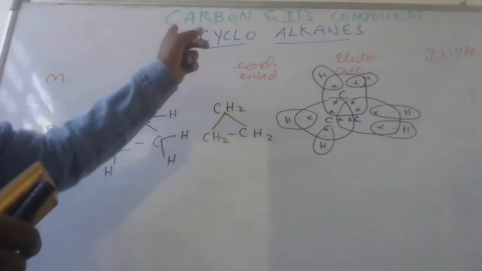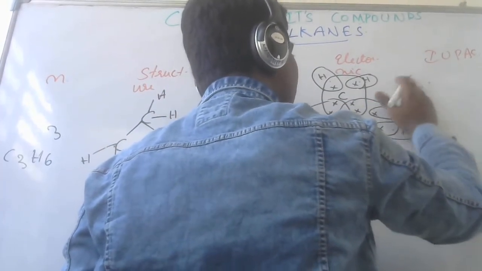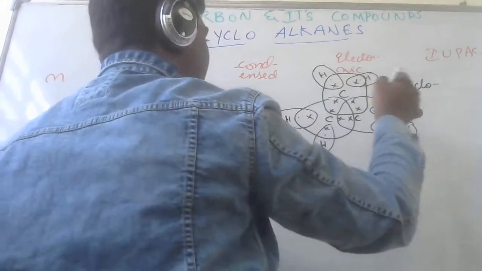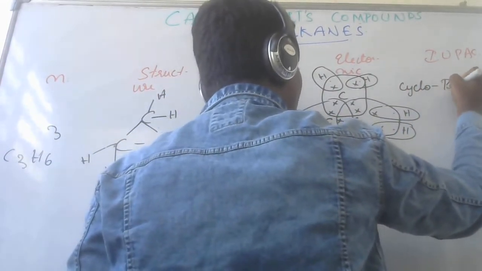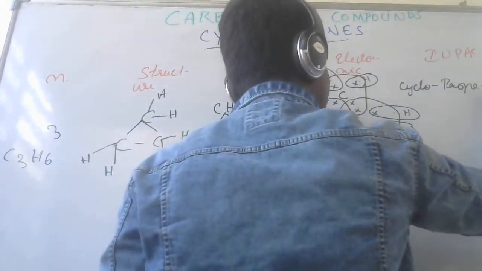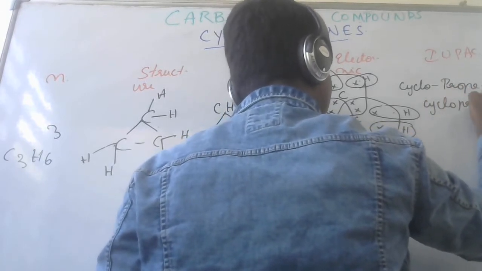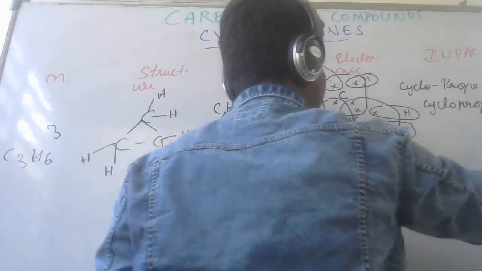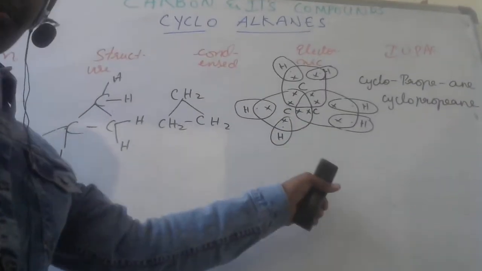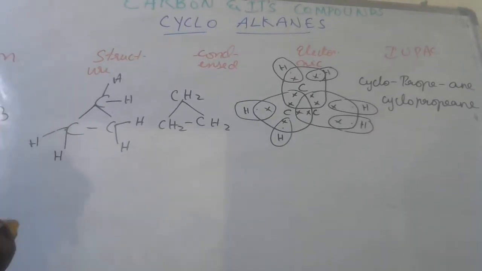Here the prefix is cyclo. And the word root, if N is 3 then the word root would be prop, and the suffix is ane. The compound is cyclopropane. Cyclopropane is the compound.